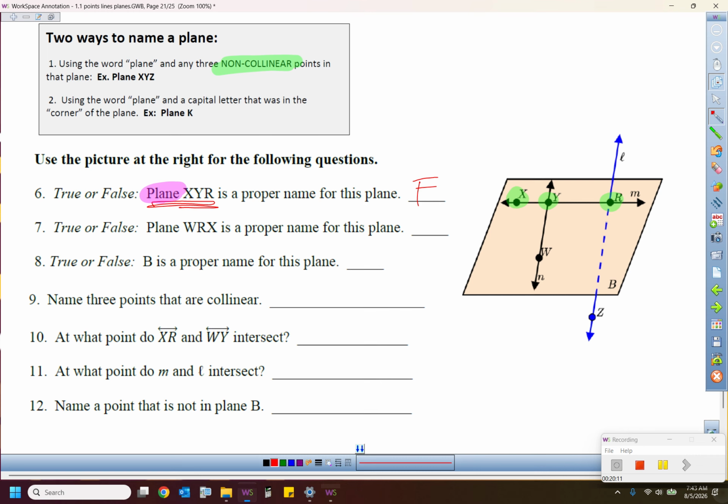True or false: is plane WRX a proper name? So they did use the word plane, WRX.